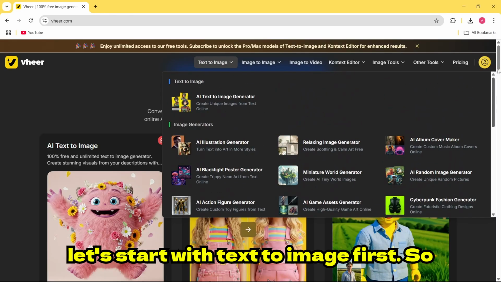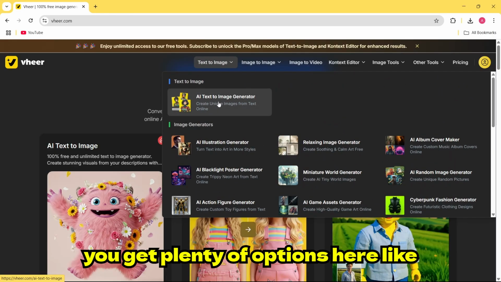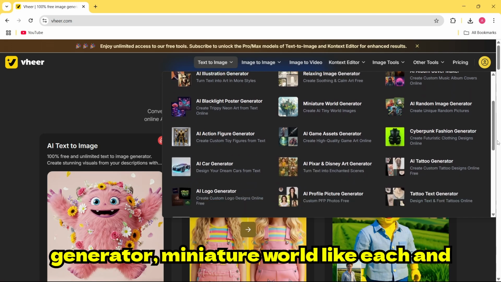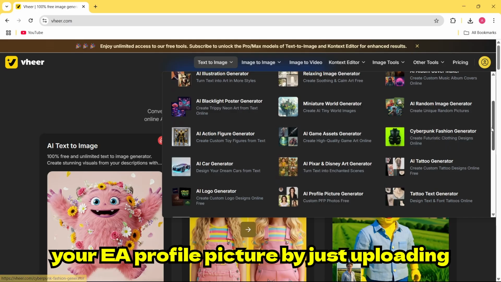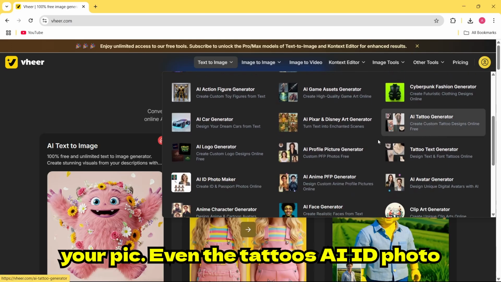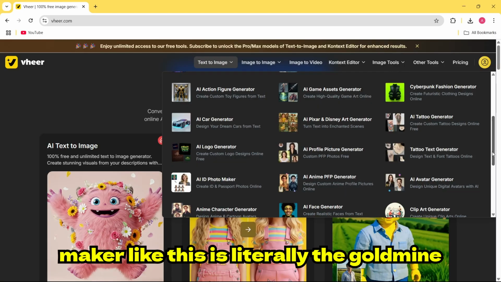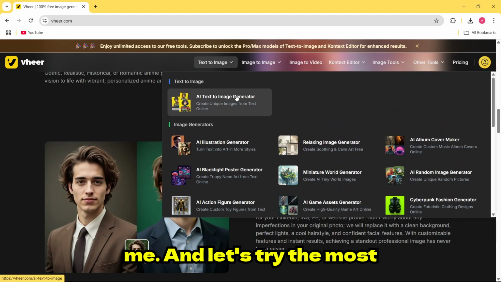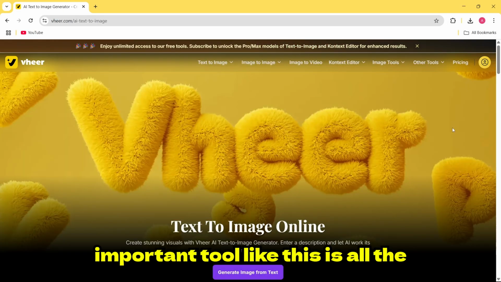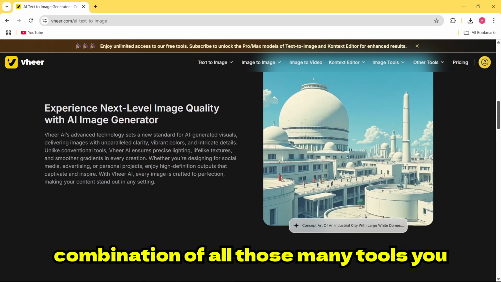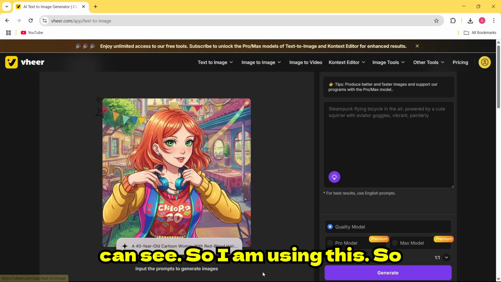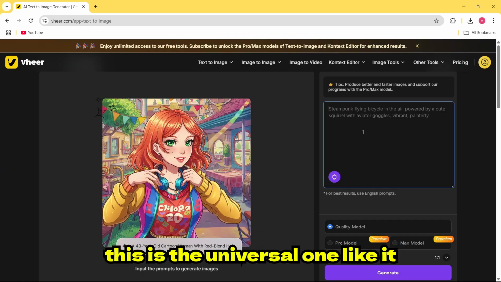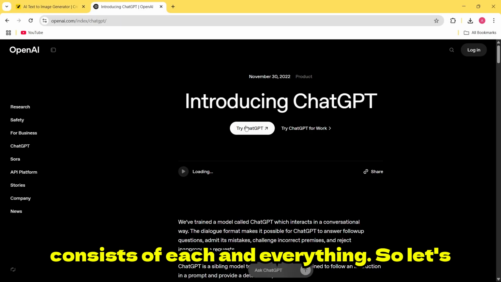So let's start with text to image first. You get plenty of options here, like illustration generator, relaxing image generator, miniature world, each and everything, right? You can also generate your AI profile picture by just uploading your pic. Even tattoos, AI ID photo maker. This is literally a gold mine for people like you as well as me. And let's try the most important tool, which is a combination of all those many tools, you can say. So I am using this. This is the text to image generator, the universal one, and it consists of each and everything. So let's try this.